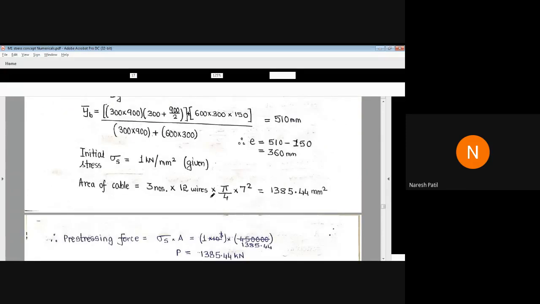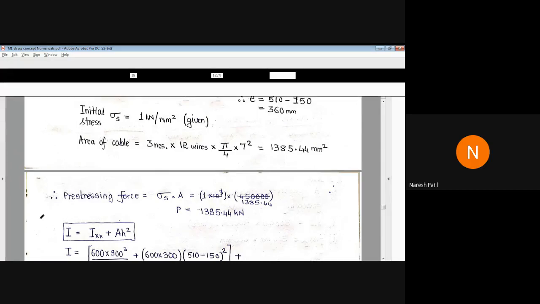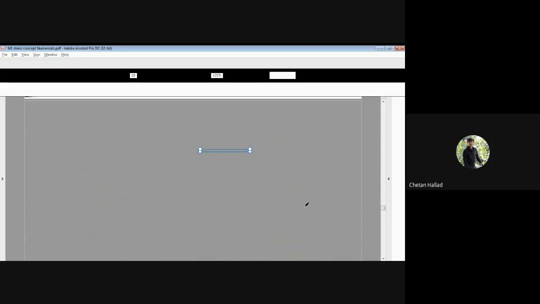Sorry, 12 wires of 7 mm diameter. So we got area. They have given the initial prestress, into area, if you multiply, you get the initial prestressing force, 1385.44 kilonewton.